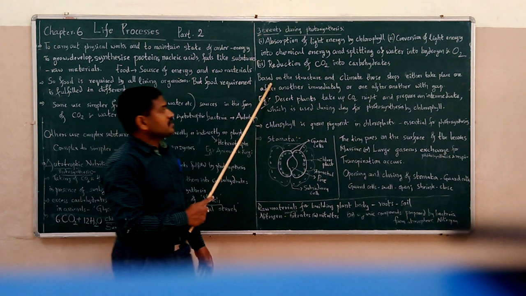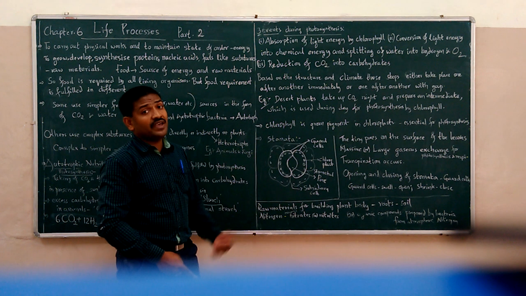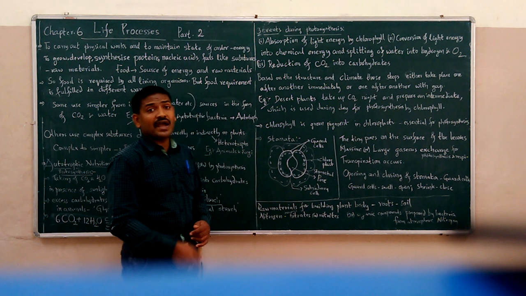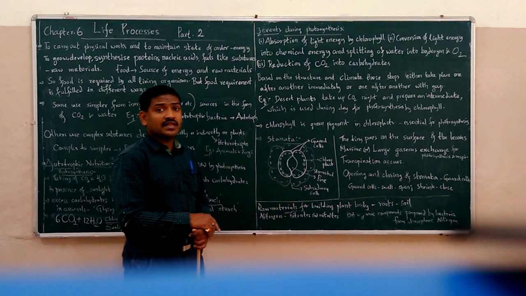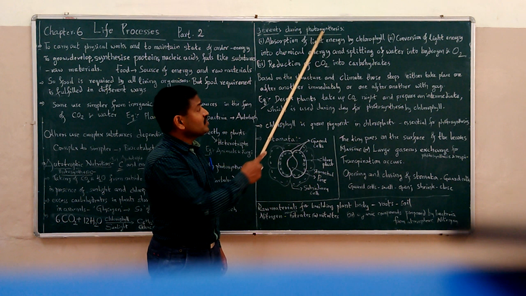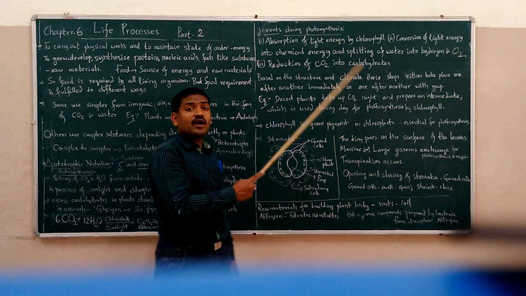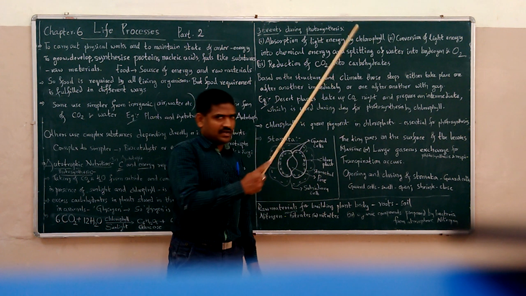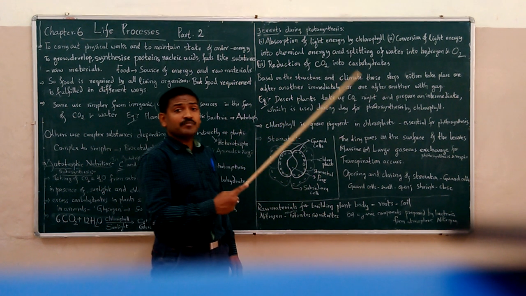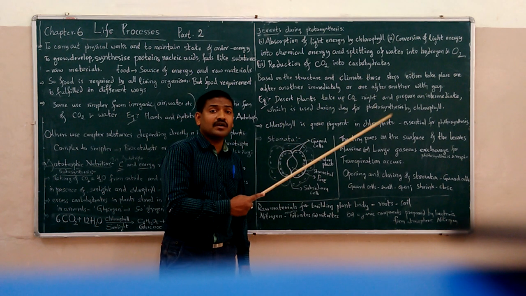Next. Based on the plant structure and the climate where the plant is living, the three above steps may take place one after another immediately in some plants, or may not take place immediately one after another in some other plants.